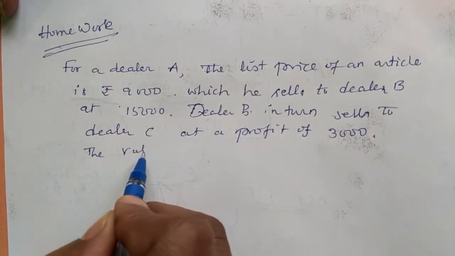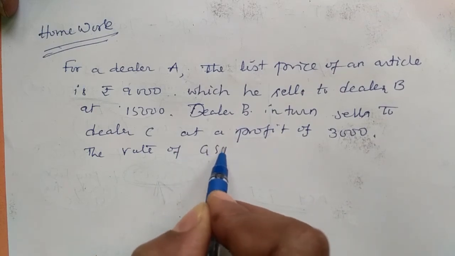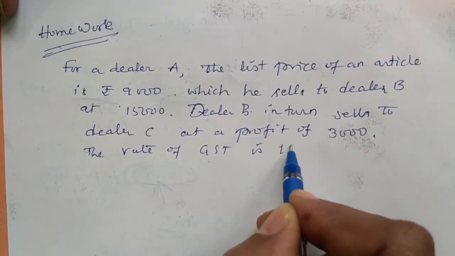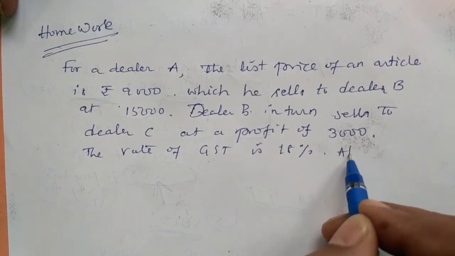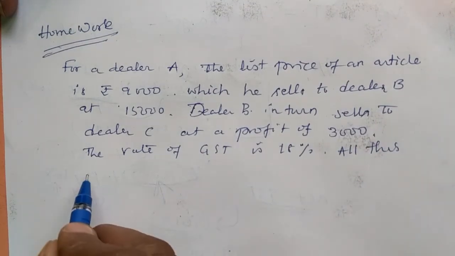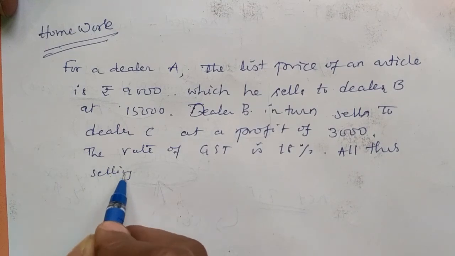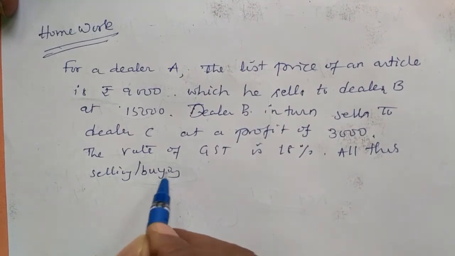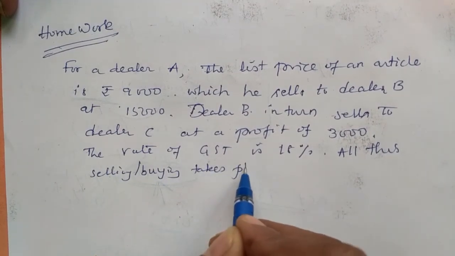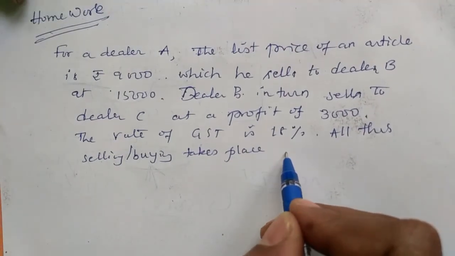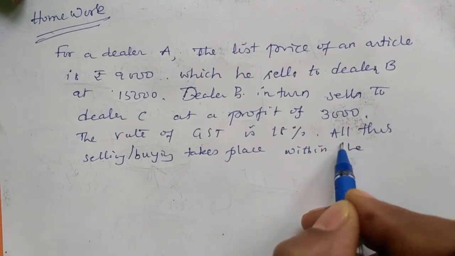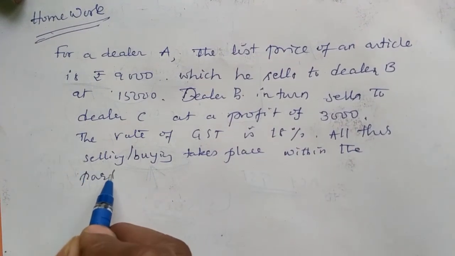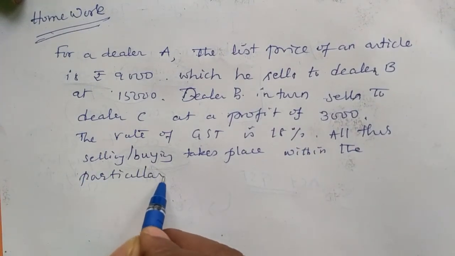The rate of GST is 18%. So all this selling and buying takes place within the particular state.